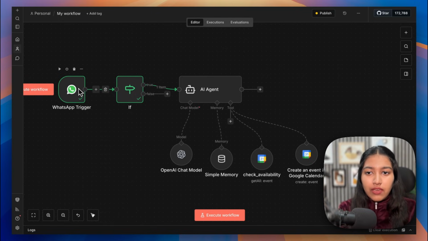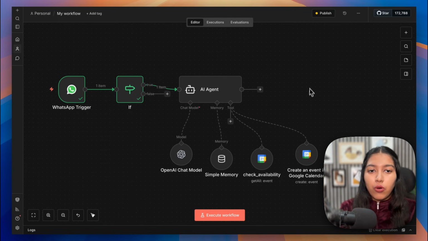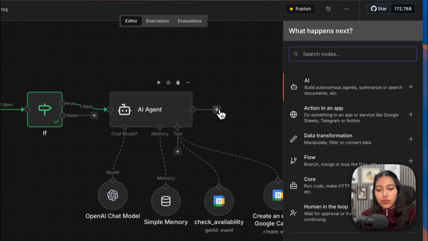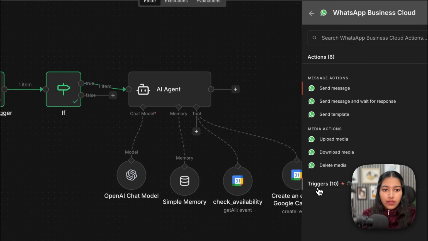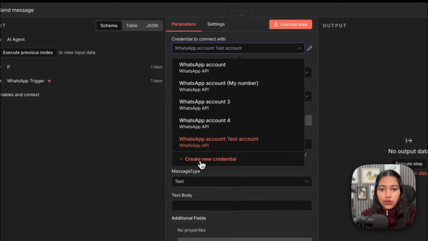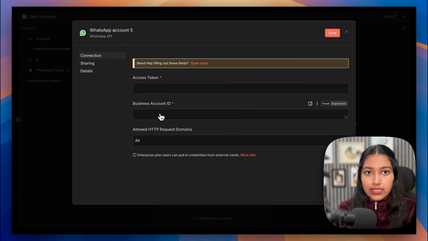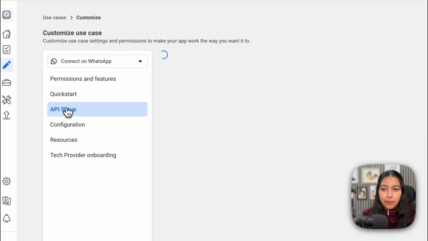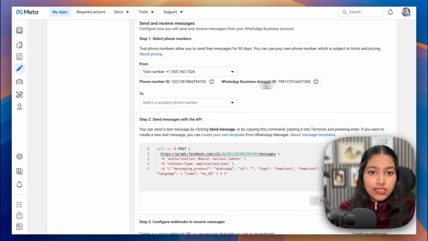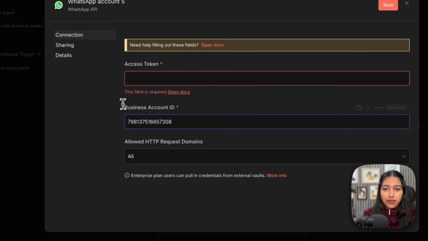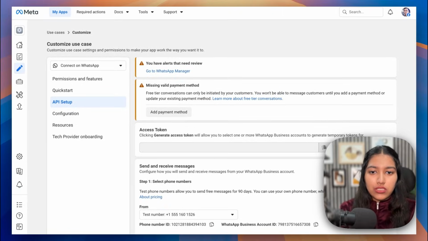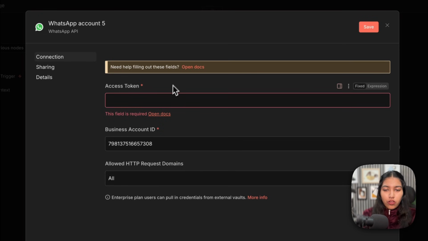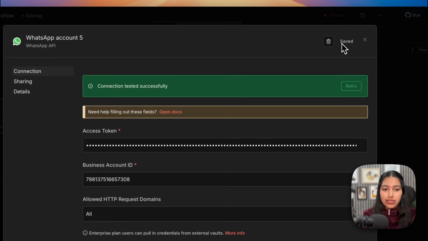So here we have received the message, but then we have to also send the message back. So we're again going to search for WhatsApp, and this time we're going to select send message. Then create new credential and let us get these details. So head back to the API setup. For your test number, copy the business account ID, paste it back here, and then for the access token, just generate it one more time. Copy it and paste it here and save.